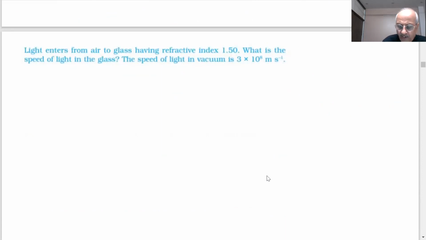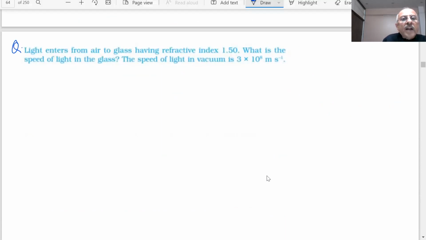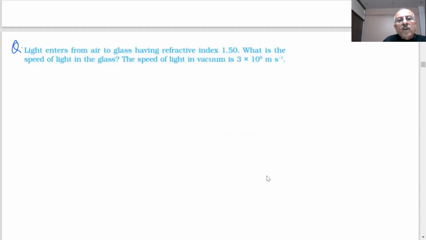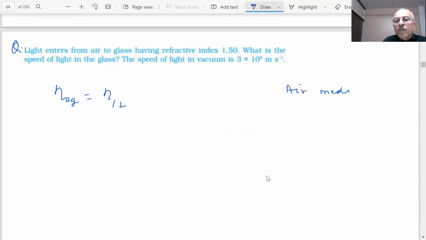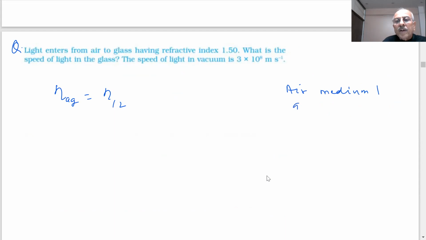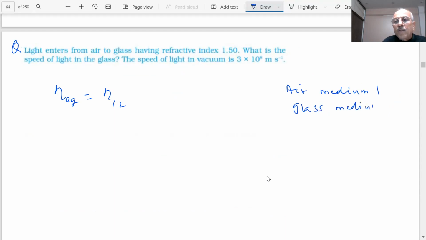Top question is on the screen, students. Light enters from air to glass. Refractive index. This is from air to glass, he is saying. Air to glass, I am saying n12. Air is medium 1, student, and glass medium 2. So how do we define that?